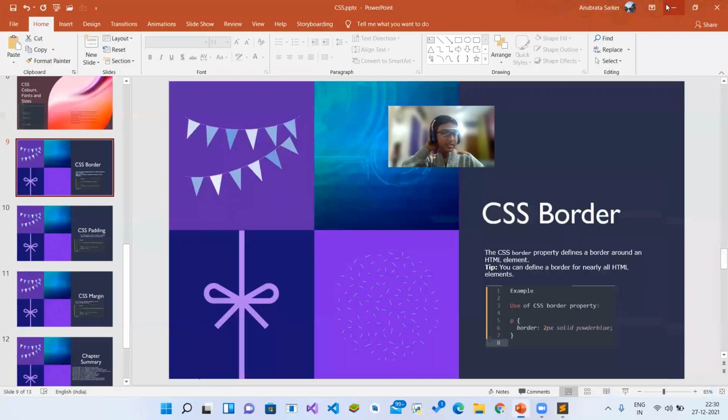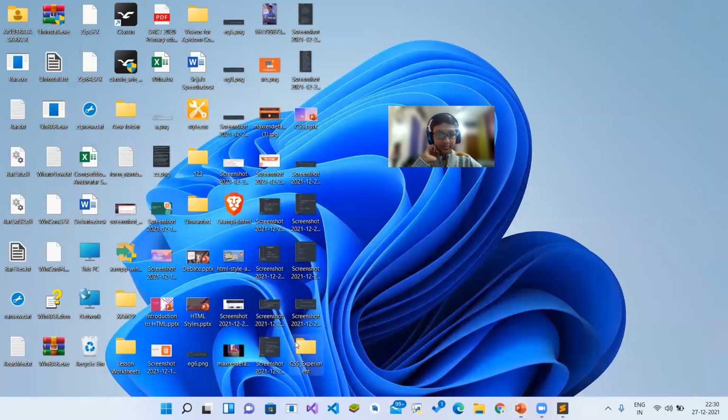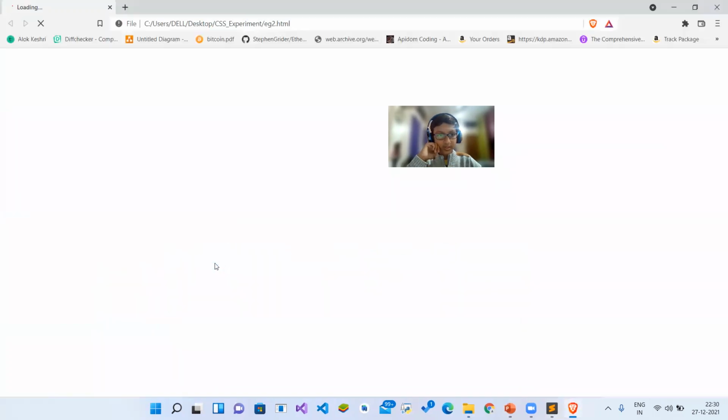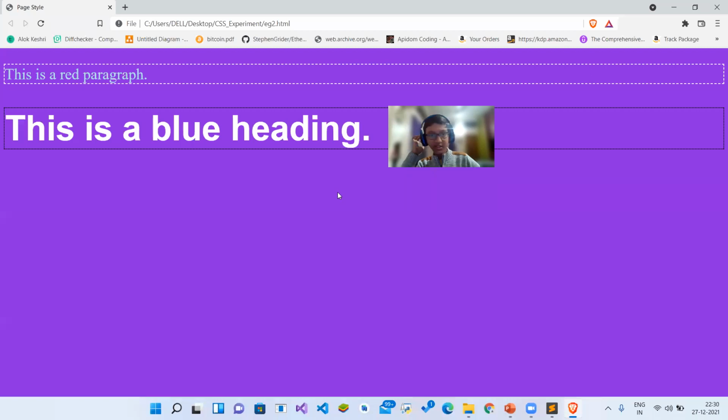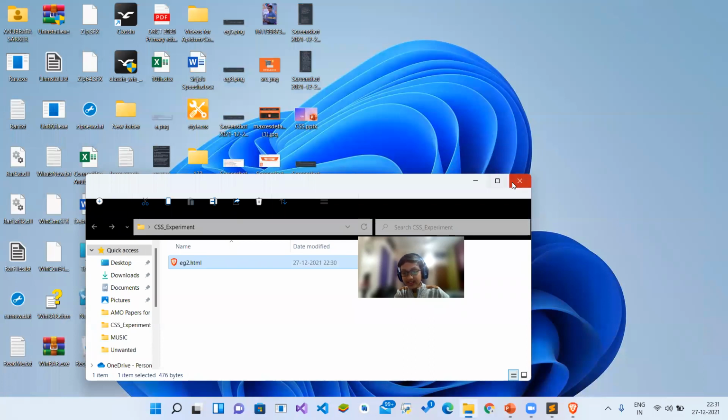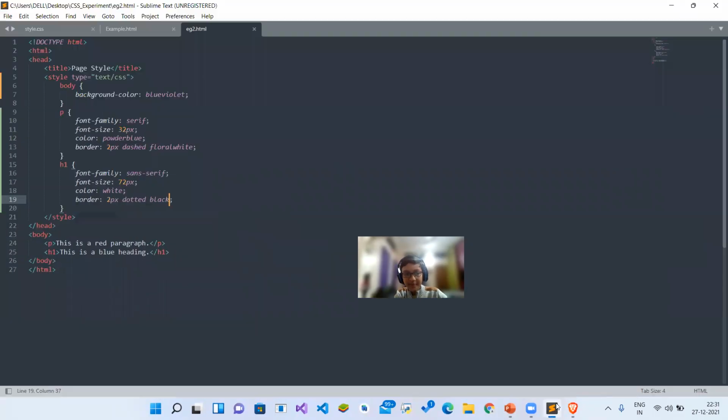So now let's load this. Let's open this file. So now it's looking good. This is the red paragraph. You see the borders, and you see here the dotted lines, the dotted border. And now let's introduce the concept of margin and padding.